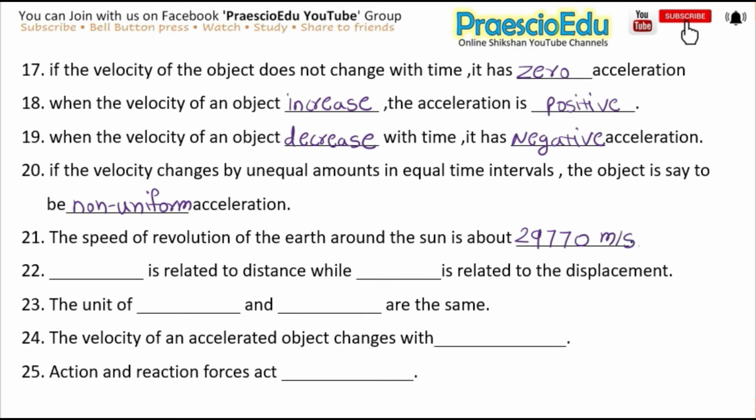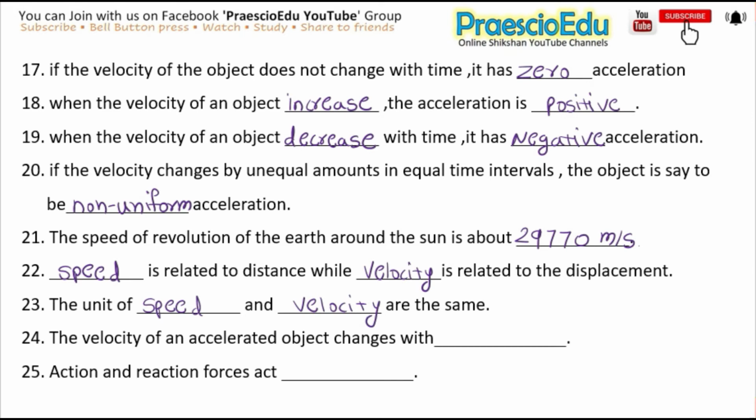Next is, dash is related to distance while dash is related to the displacement, and the answer is speed is related to distance while velocity is related to the displacement. Okay. Next one is, the unit of dash and dash are the same. So the unit of speed and velocity.